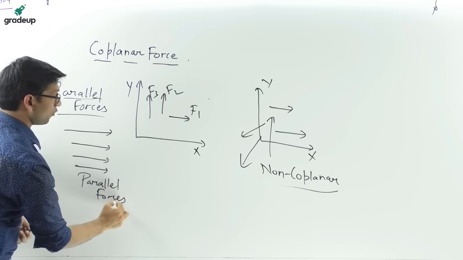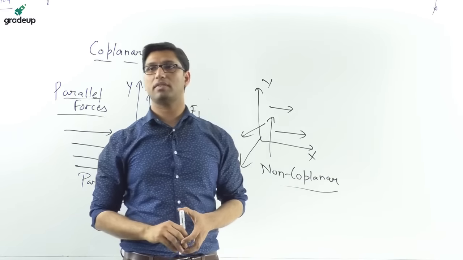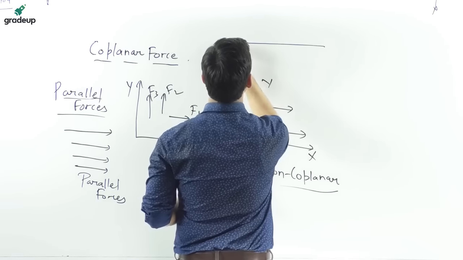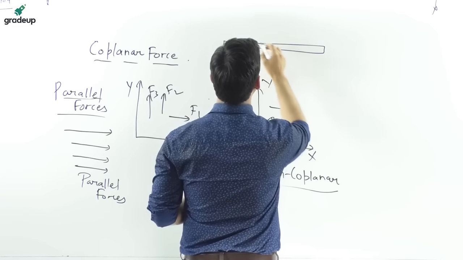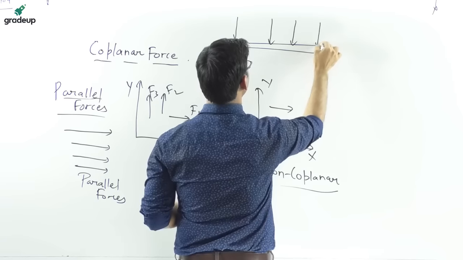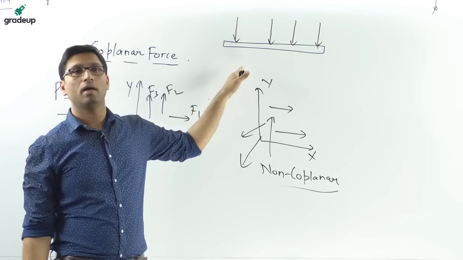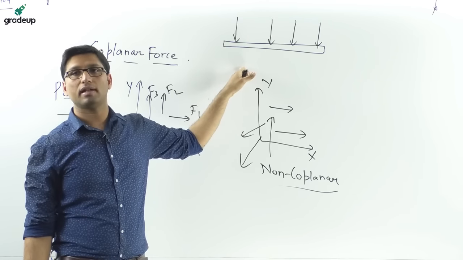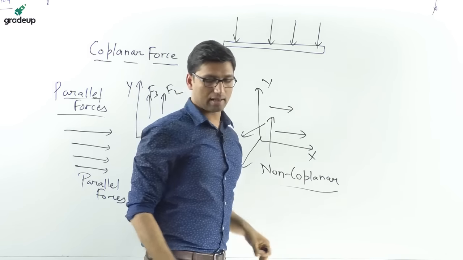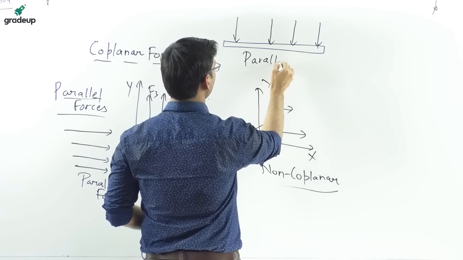Example of a parallel force: suppose there is a beam, and on this beam there are vertical forces acting. That is an example of a parallel force. There are different forces acting parallel to each other along the length of the beam.